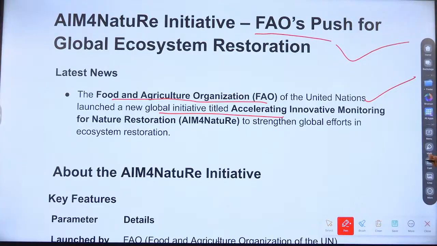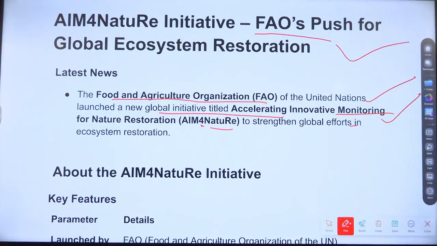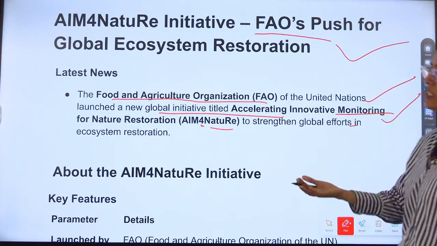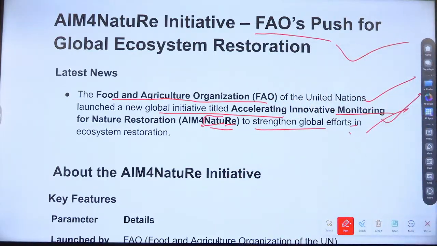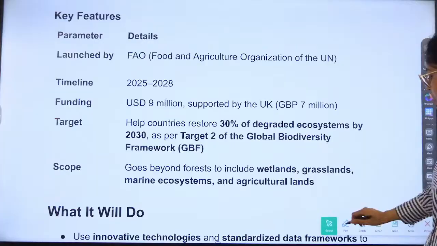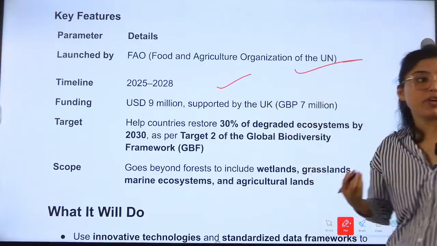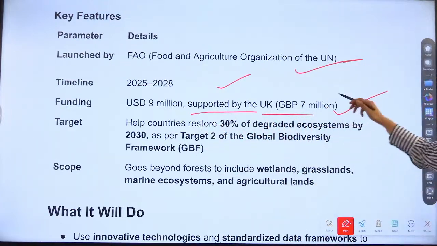The full form of Aim for Nature is Accelerating Innovation Monitoring for Nature Restoration. Understood? What is the full form? A stands for accelerating, I stands for innovation, M stands for monitoring, for nature restoration. So NATU, nature, and RE, restoration, to strengthen global efforts in ecosystem restoration. Okay. Now the leading organization is FAO. Time period, very important, timeline 2025 to 2028, and funding of $9 million supported by the United Kingdom.